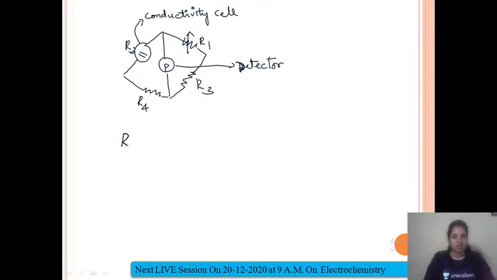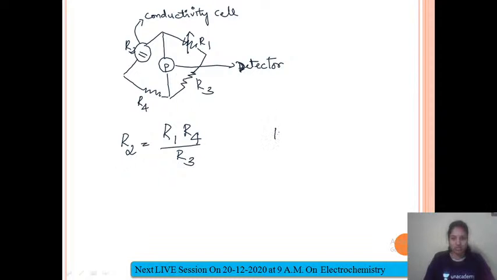If you know the resistance of this particular R2, then you can measure its conductivity, because conductivity and resistance are inversely proportional. So R2 is equal to R1 into R4 upon R3. These three values you will be knowing. This is R4 and R3, the two resistances of this Wheatstone bridge, and R1 you are varying, so that value also you will be knowing. This R2 is the resistance of the unknown solution, right? So if you know resistance, then definitely you can measure the conductance, right?